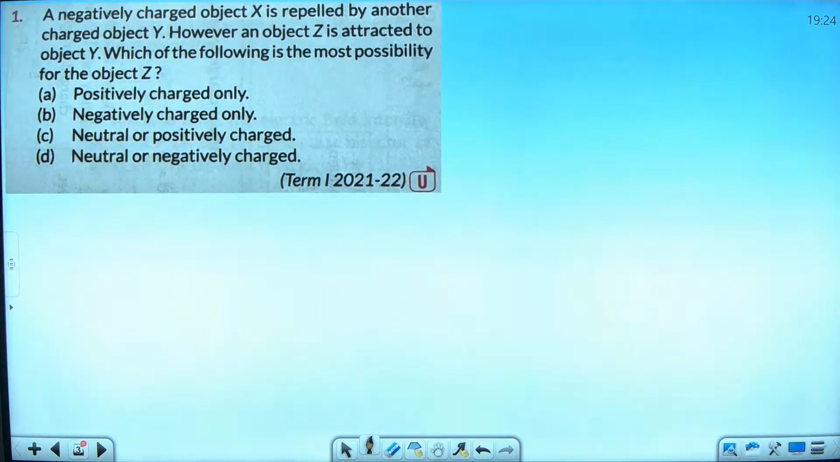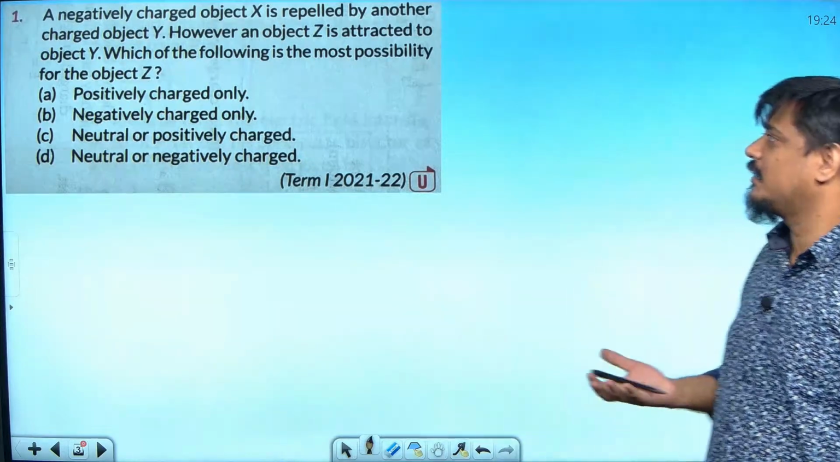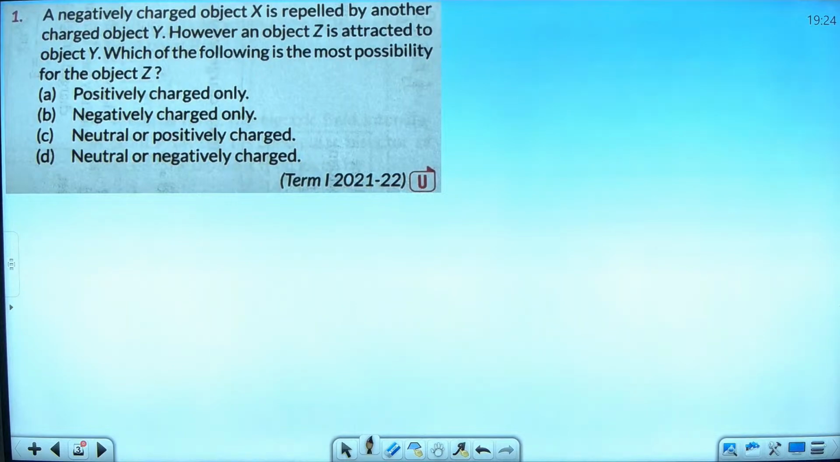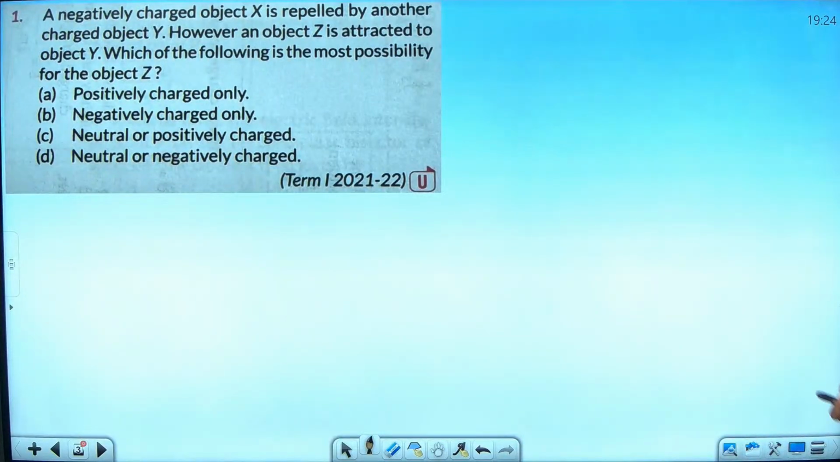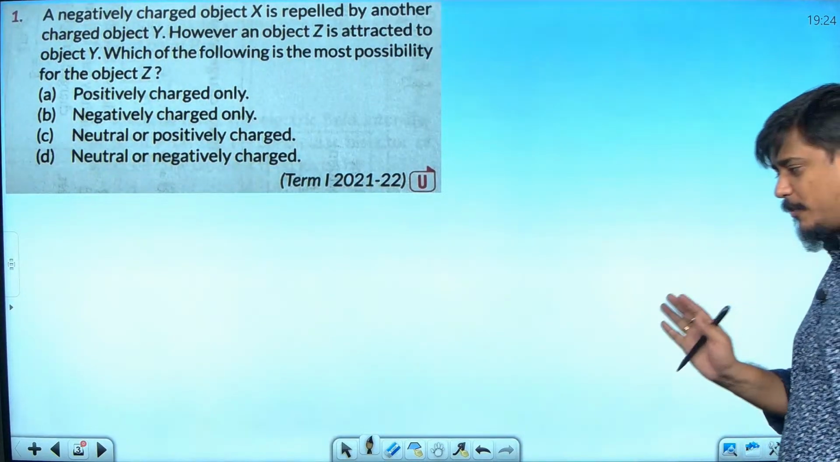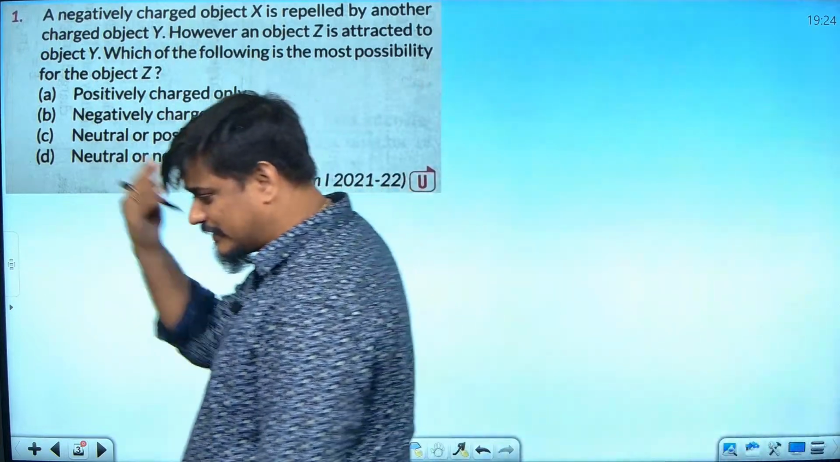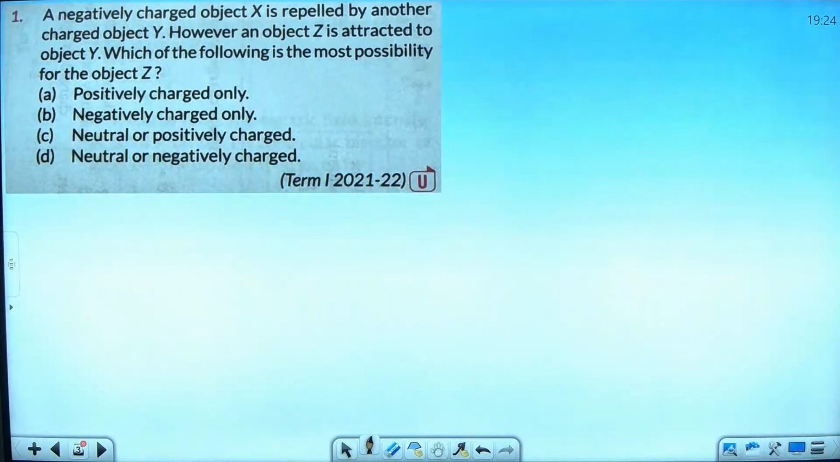Just read and try. A negatively charged object X is repelled by another charged object Y. However, an object Z is attracted to object Y. Which of the following is the most possible for the object Z? Actually, it is not from basic properties, but basic concept of charges. This question is there. Tell me the answer. A, B, C or D?